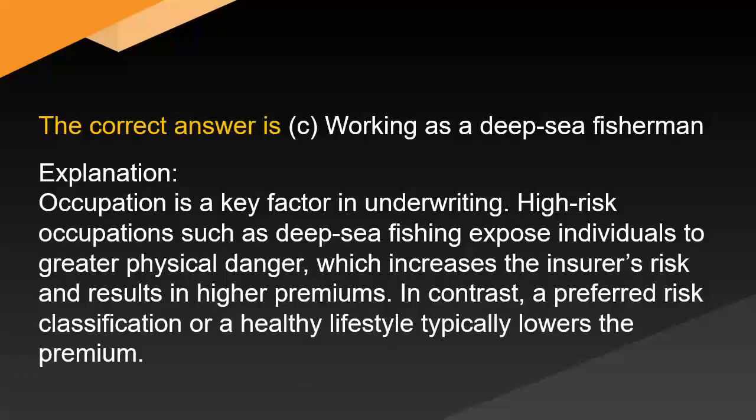The correct answer is C. Working as a deep sea fisherman. Explanation. Occupation is a key factor in underwriting. High-risk occupations such as deep sea fishing expose individuals to greater physical danger, which increases the insurer's risk and results in higher premiums. In contrast, preferred risk classification or a healthy lifestyle typically lowers the premium.